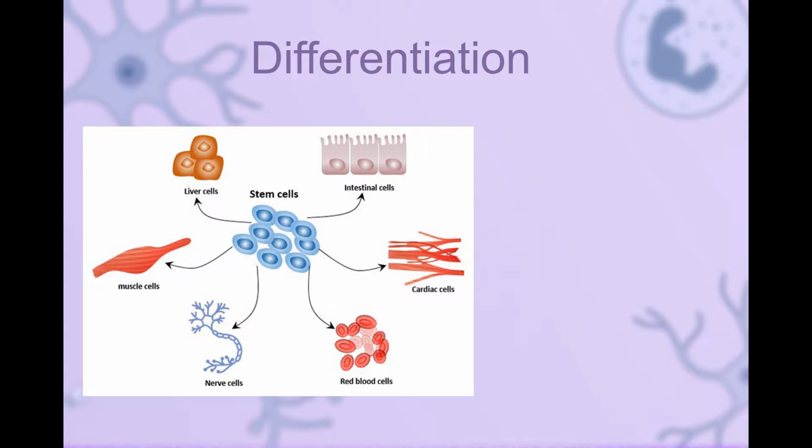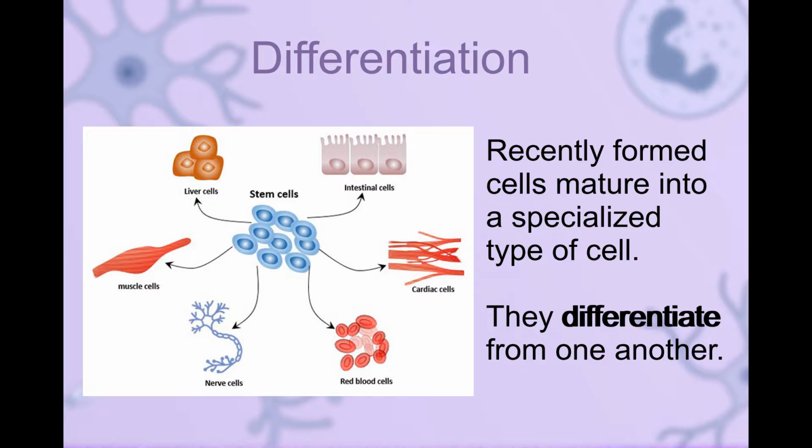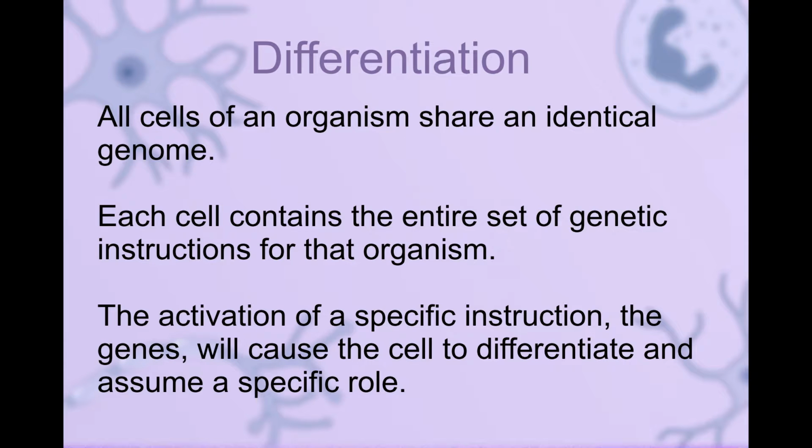Differentiation is the process during development through which recently formed cells become more specialized and distinct from one another as they mature. All cells of an organism share an identical genome. Each cell contains the entire set of genetic instructions for that organism. The activation of different instructions, the genes, within a given cell by chemical signals will cause it to differentiate.